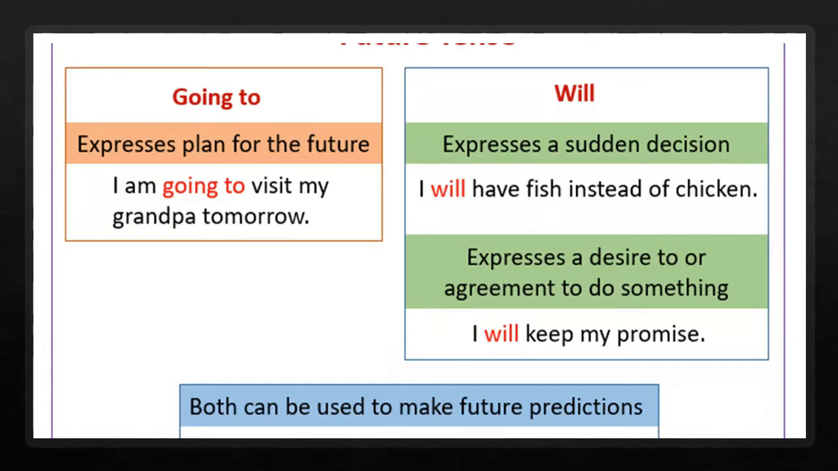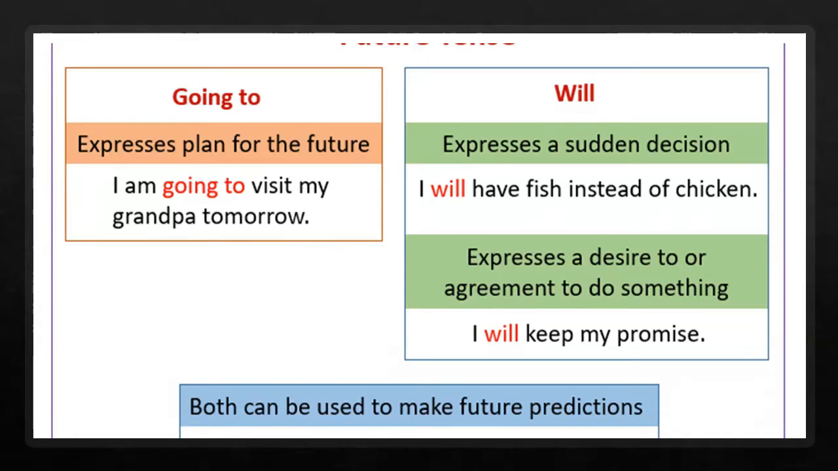So we can say that going to is used where we talk about our plannings, and will is used where we talk about instant decisions. When we talk about decisions that are made right at the moment of talking, we use will. And when we talk about our plannings, we use going to. Look at both examples of going to and will again.